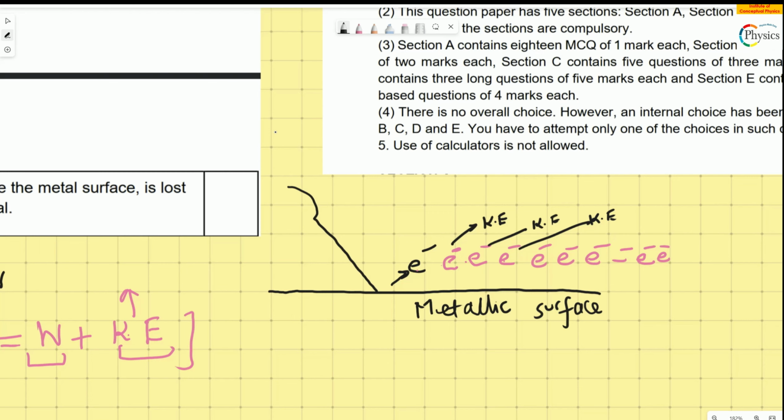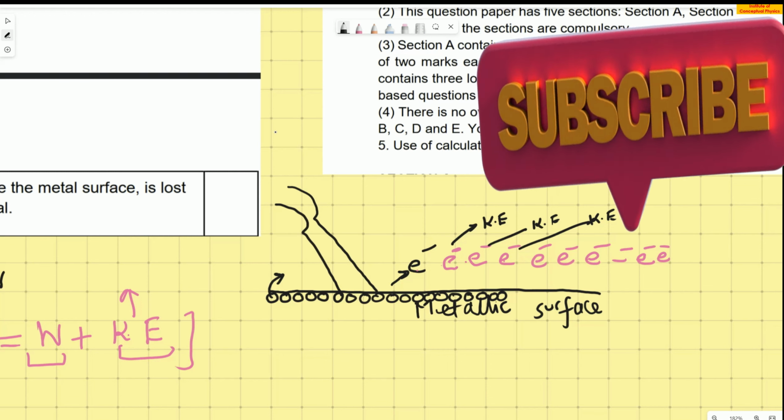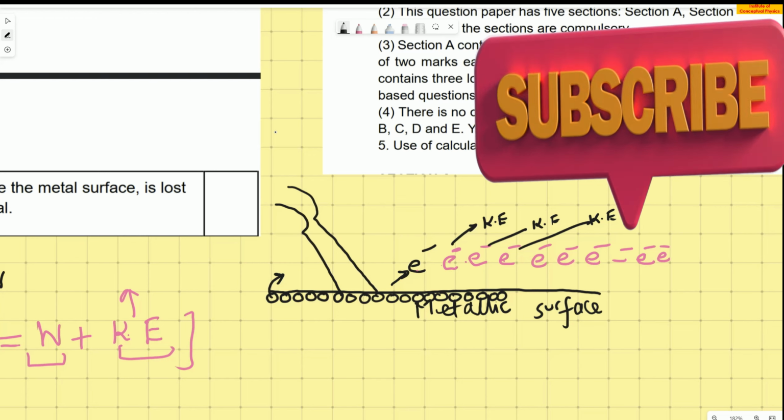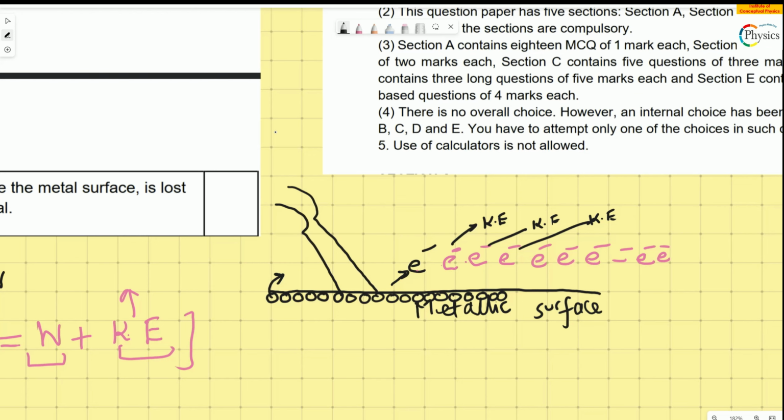Why? The reason is the electrons which are at the surface of the metal, from where the electron is ejected. So I am drawing the surface of the metal. The photons come and strike the ones which are at the surface. At the surface, they have little resistance from the atoms of the metal compared to the ones which are down below.